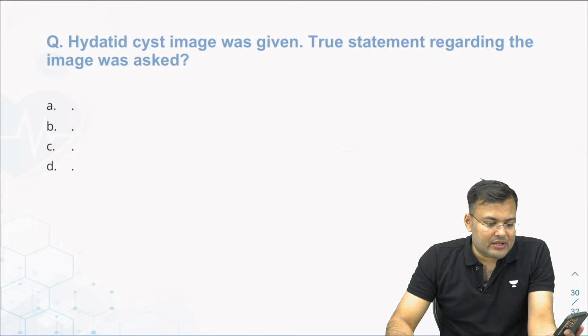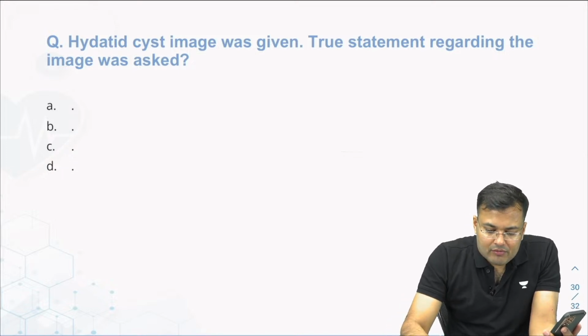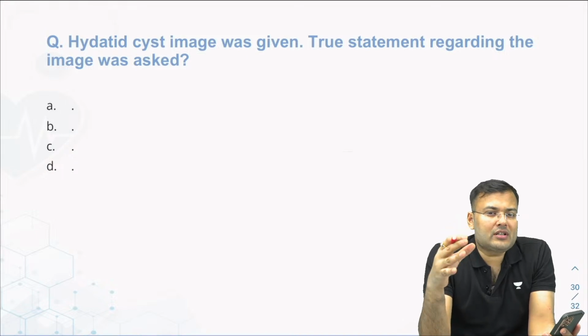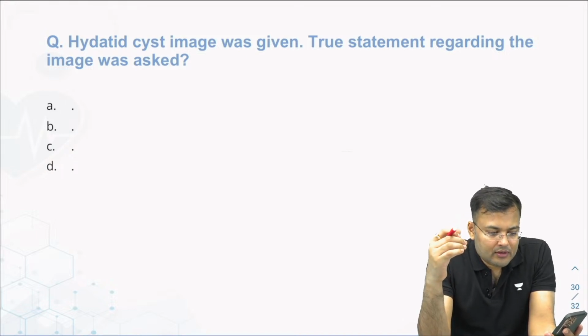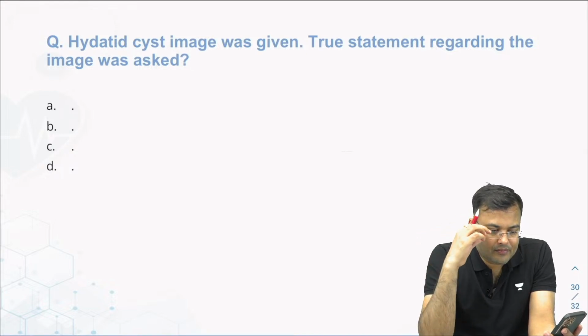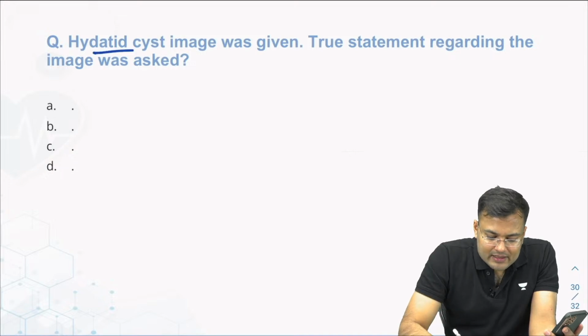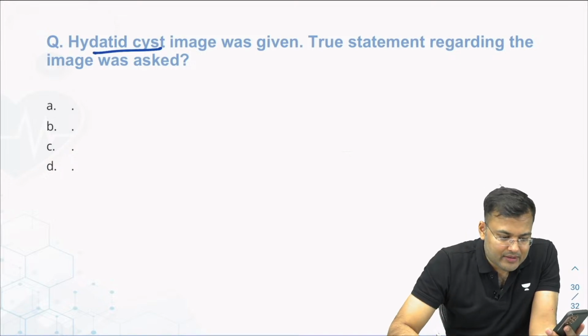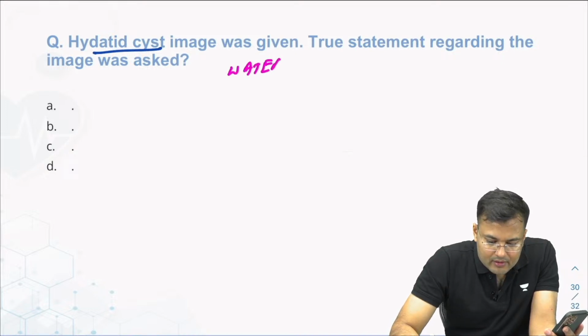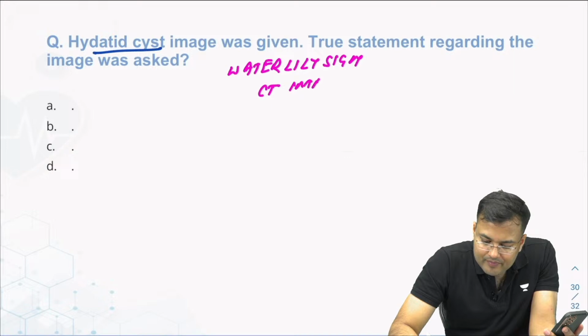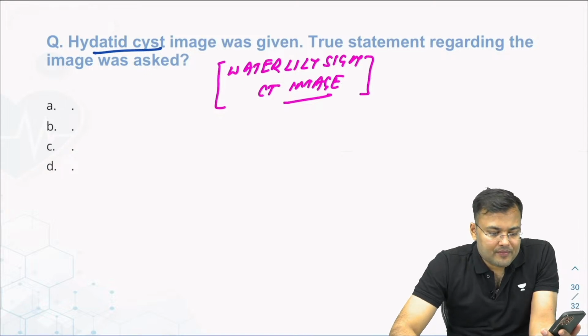There was one question related to hydatid cyst. Anybody remembers what was that image? Image of hydatid cyst. It was ultrasound or it was CT? Okay Pratik, thank you very much. There was one image of hydatid cyst. Water lily sign was there. It was water lily sign, and CT image was there. Okay. And what were the options?